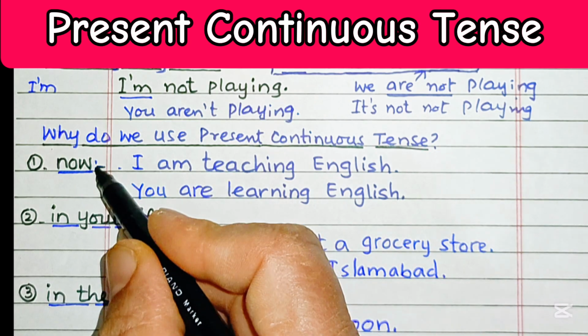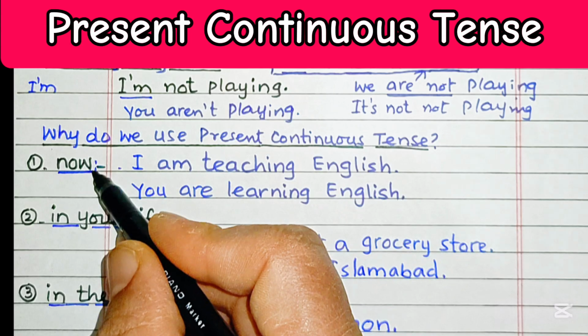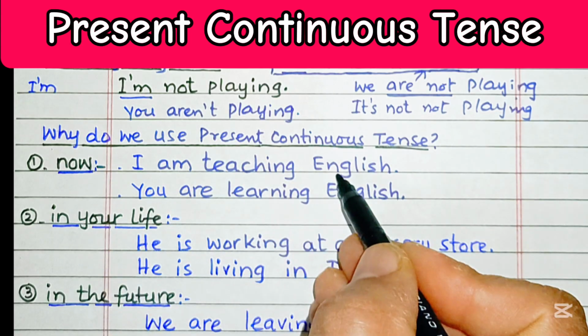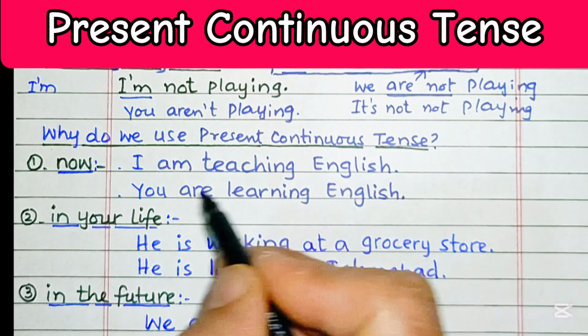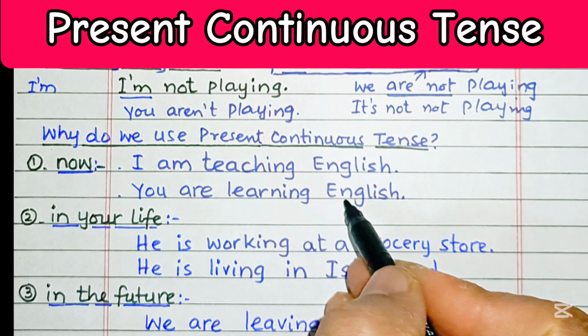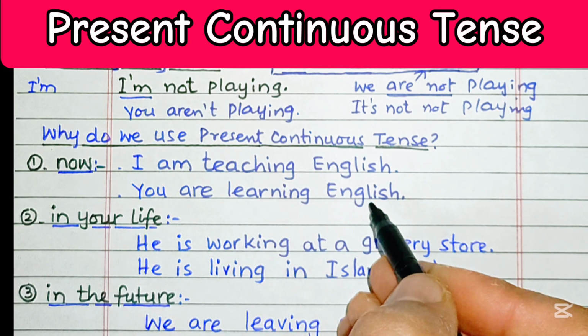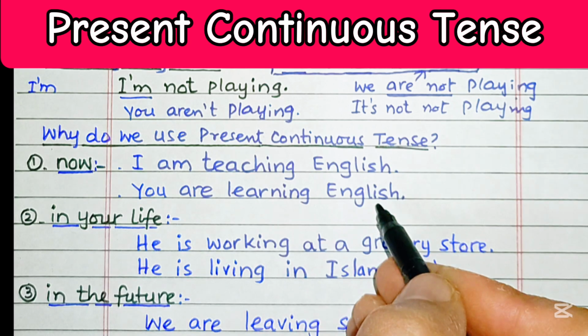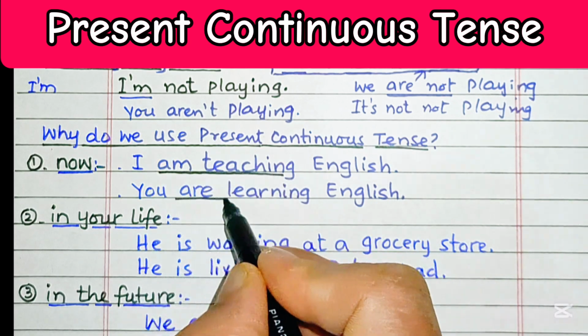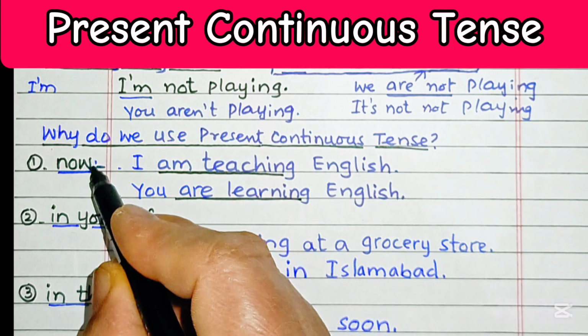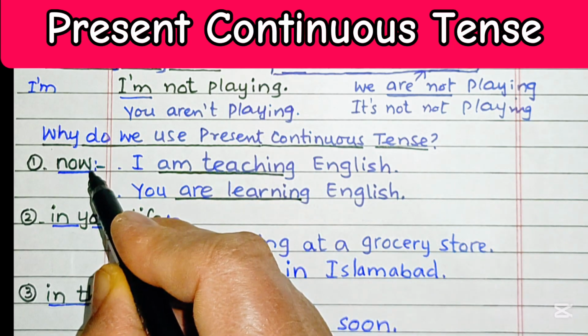Right now, this one. I am teaching English. That's what I am doing right now. You are learning English. This is what you are doing right now, at this moment. So I am teaching, so this shows that this is present continuous tense and something that is happening right now.